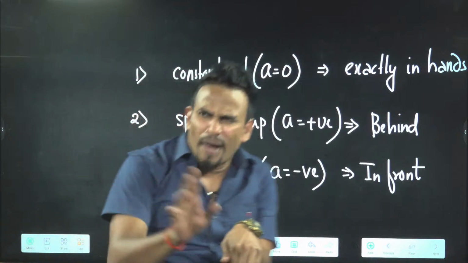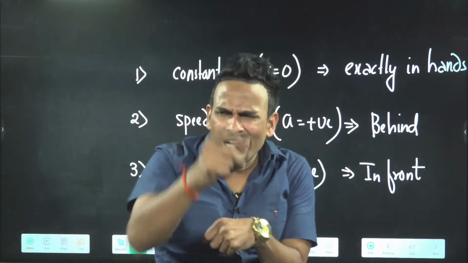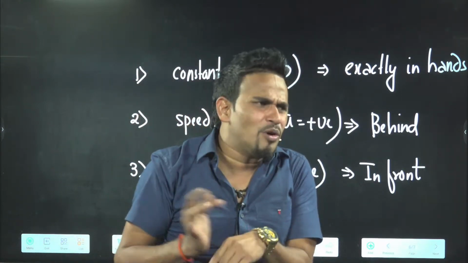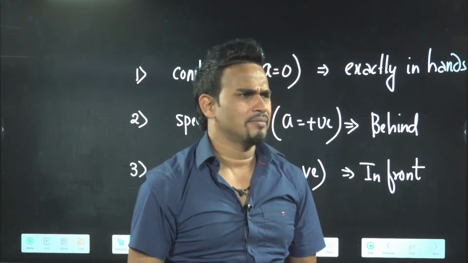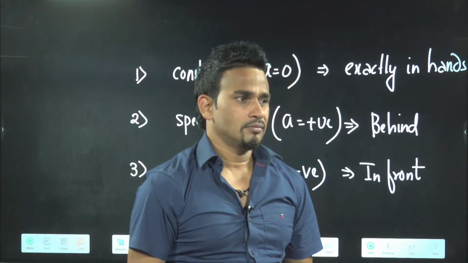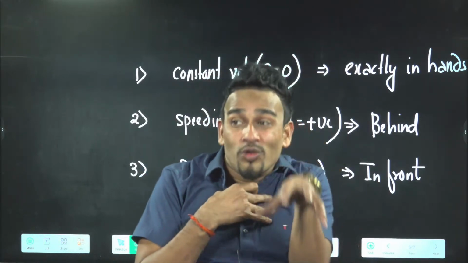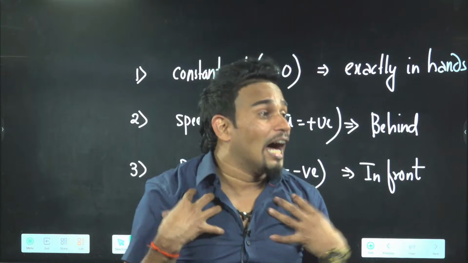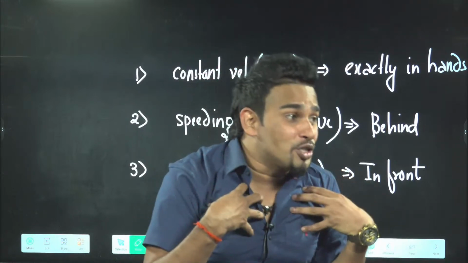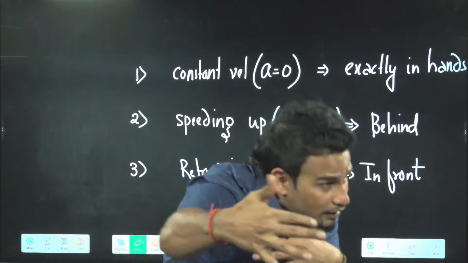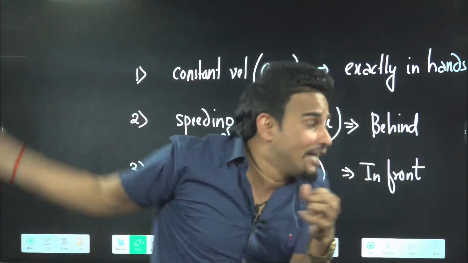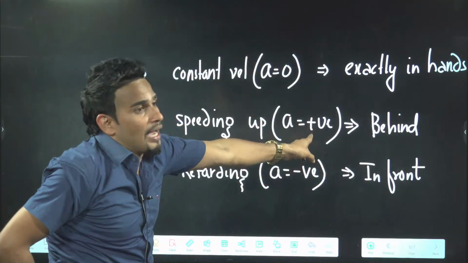But if you speed up, who will travel more distance? You will. We will go further, and the coin will be left behind. That's why it will fall behind.